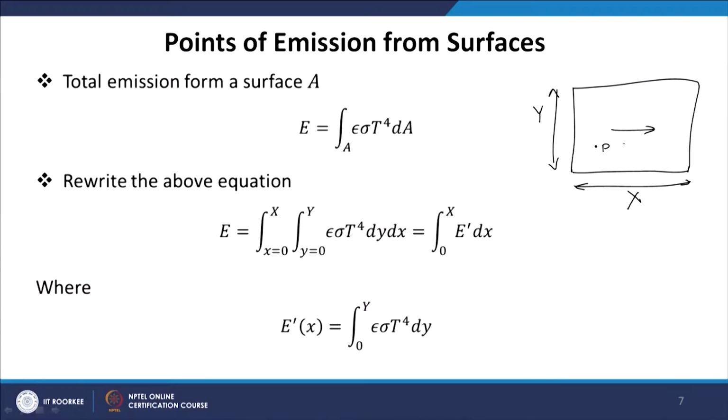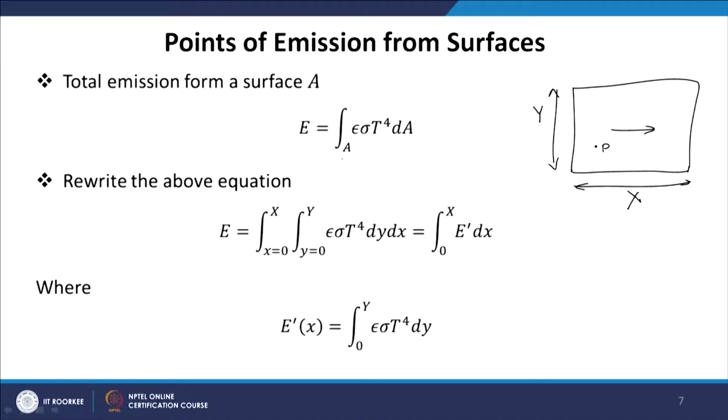But what will happen if the temperature is varying? If let us say one end is at lower temperature and the other end is at higher temperature, in which direction do you think the photons will be emitted more? So, obviously where the plate is hot, more photons will be emitted, and where the plate is at lower temperature, less number of photons will be emitted from that location.